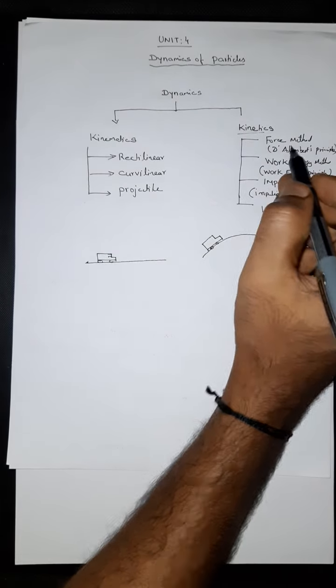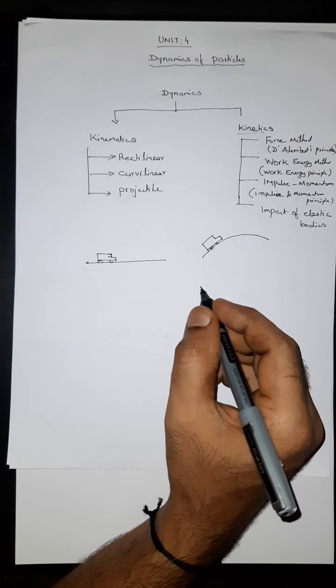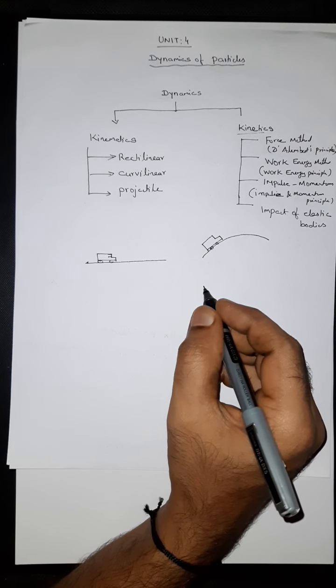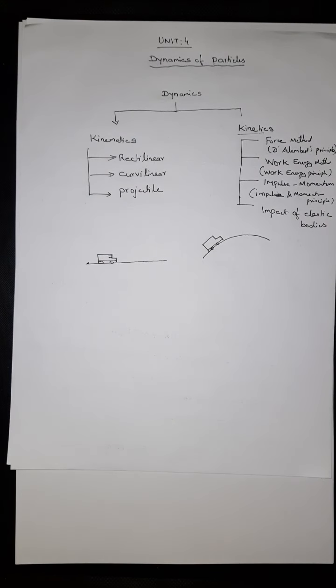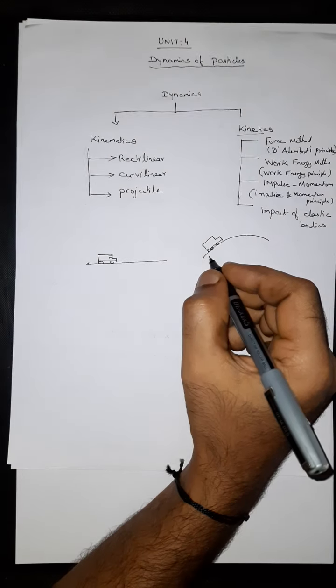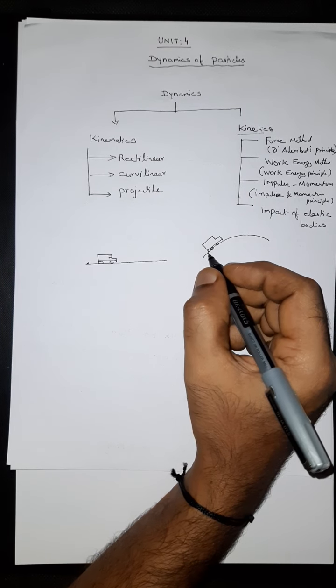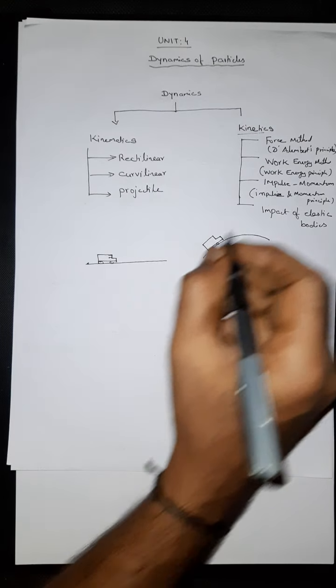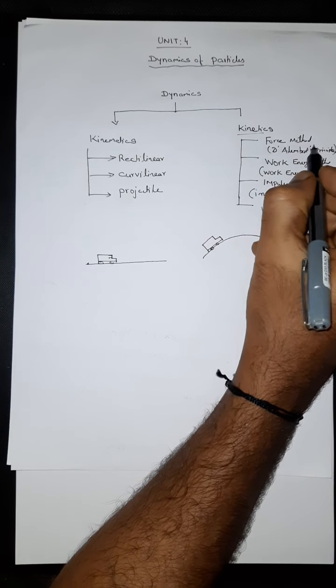So the force method, D'Alembert's, is an application of Newton's second law. D'Alembert's principle says that the system of forces acting on a body in motion is in dynamic equilibrium with the inertia force of the body. What do you mean by inertia? Inertia is nothing but the resistance. I'll explain in detail when I take the topic of the force method.